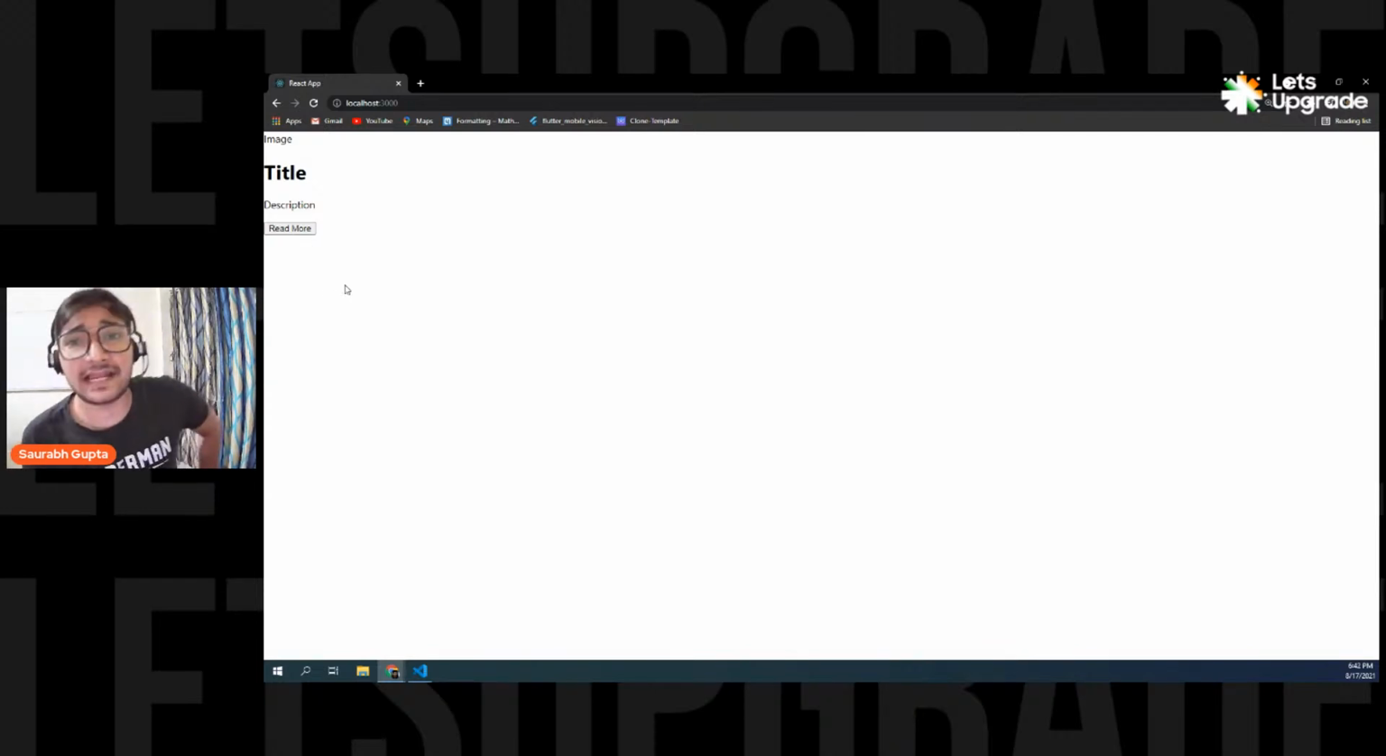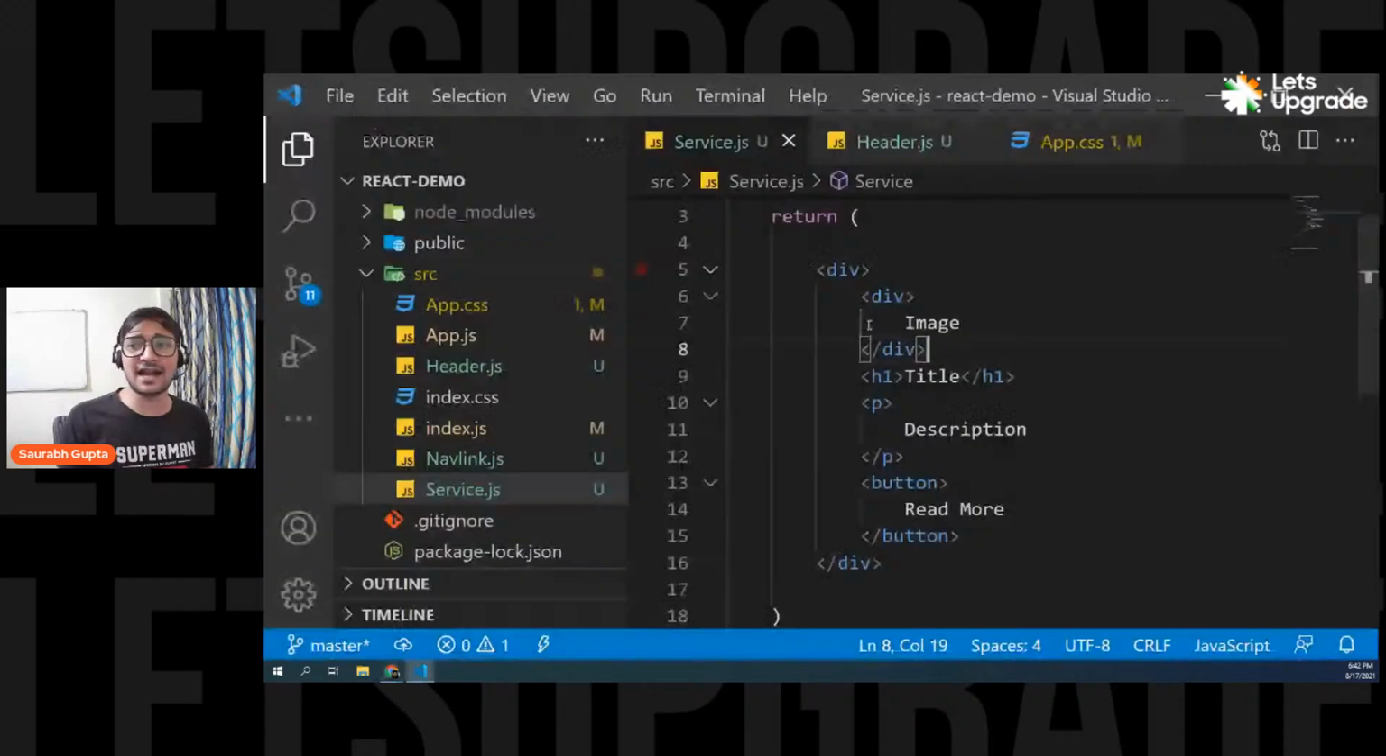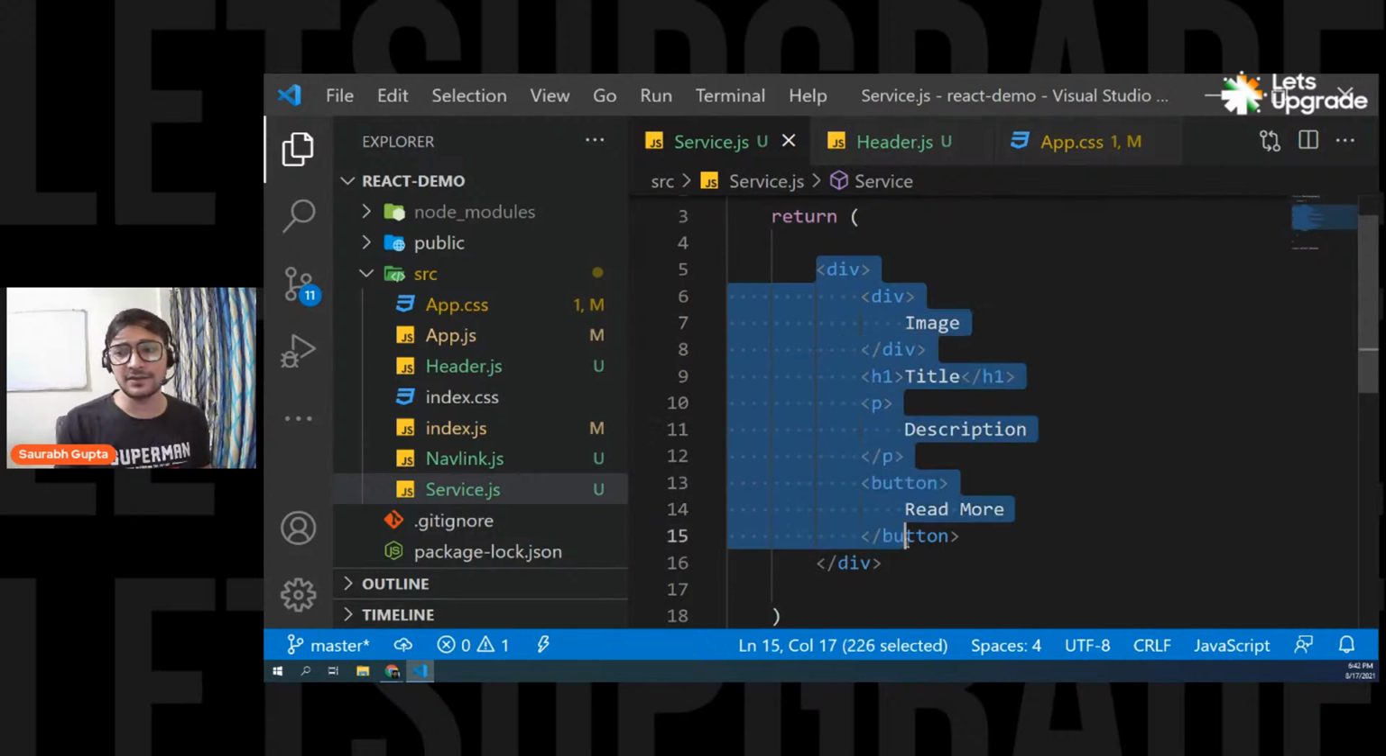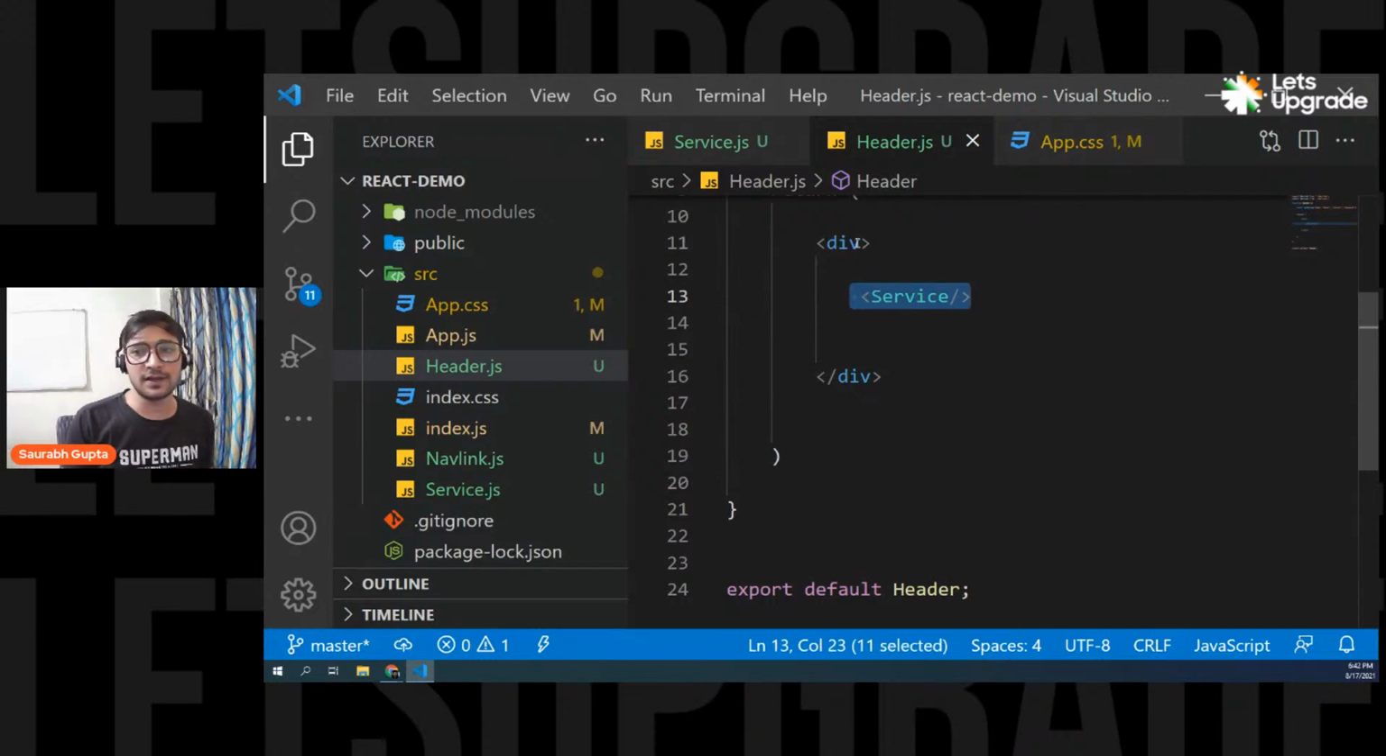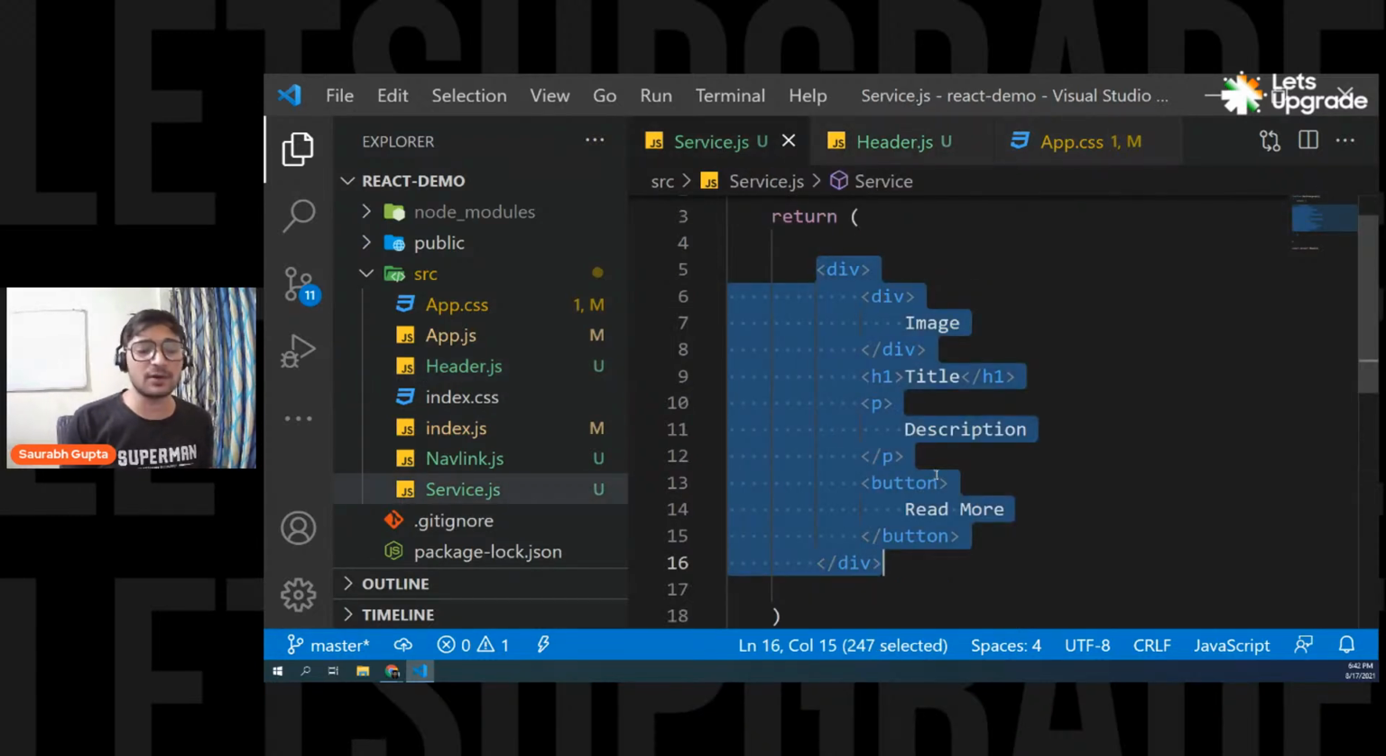Now let's style it. We also have to write some CSS for it, right? But everyone, are we understanding? So I simply created a service.js file. That means I created a service component in which I'm creating a HTML card. That's it. And I'm loading it on the header.js. Now I'm going to show you how to style this thing in React.